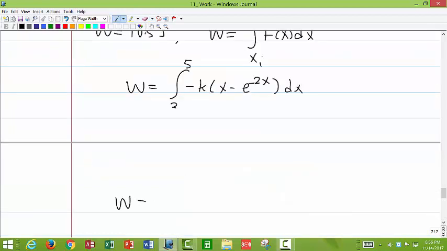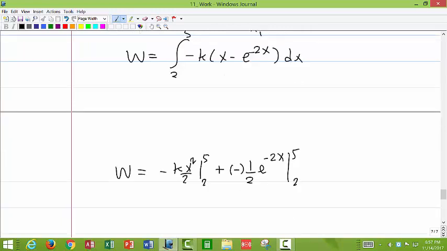So when you integrate this, you can take the k out, so it's going to be minus k x squared over 2 from 2 to 5, and then you have plus, okay, there's a negative sign there, so we shall have minus 1 over 2 e raised to the power minus 2x from 2 to 5, like that.